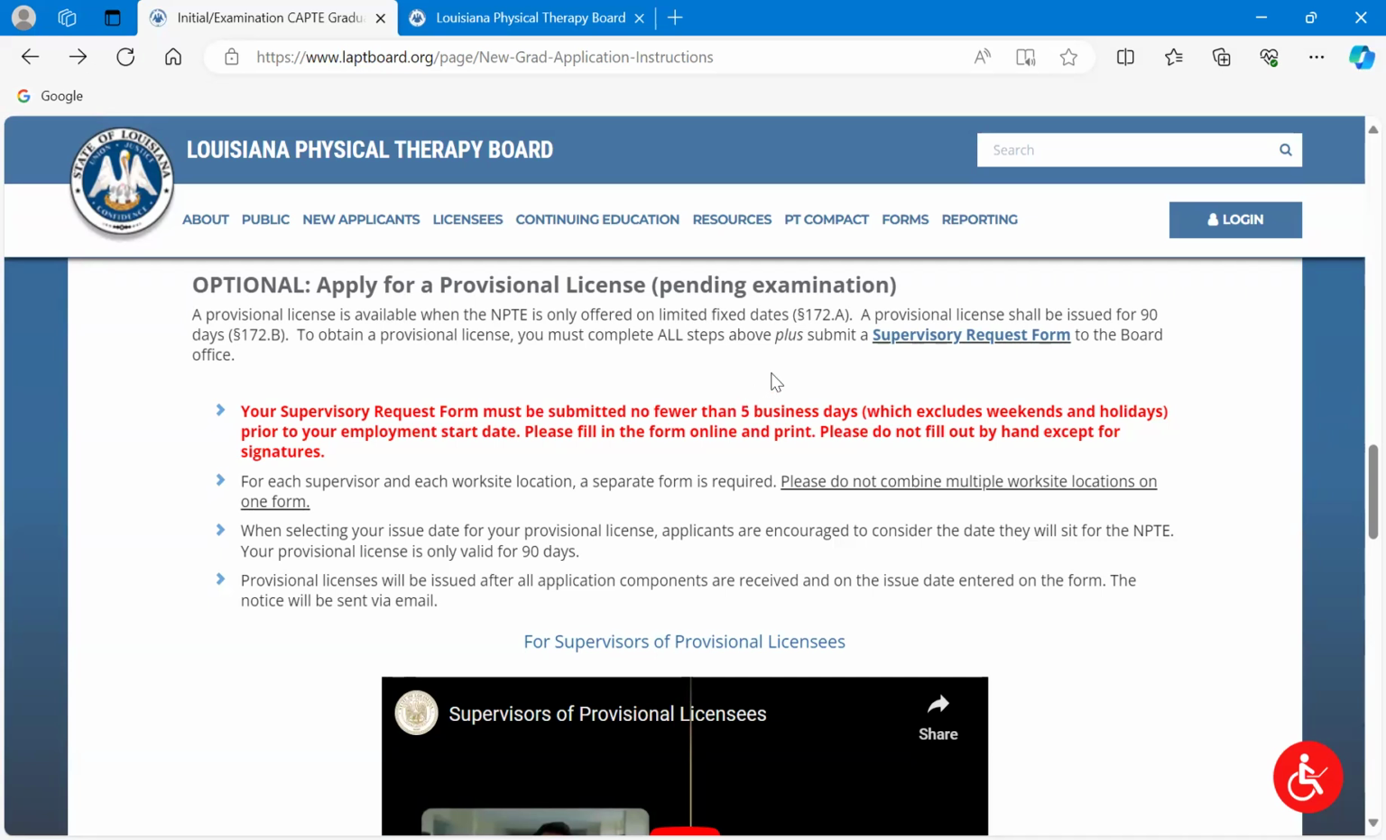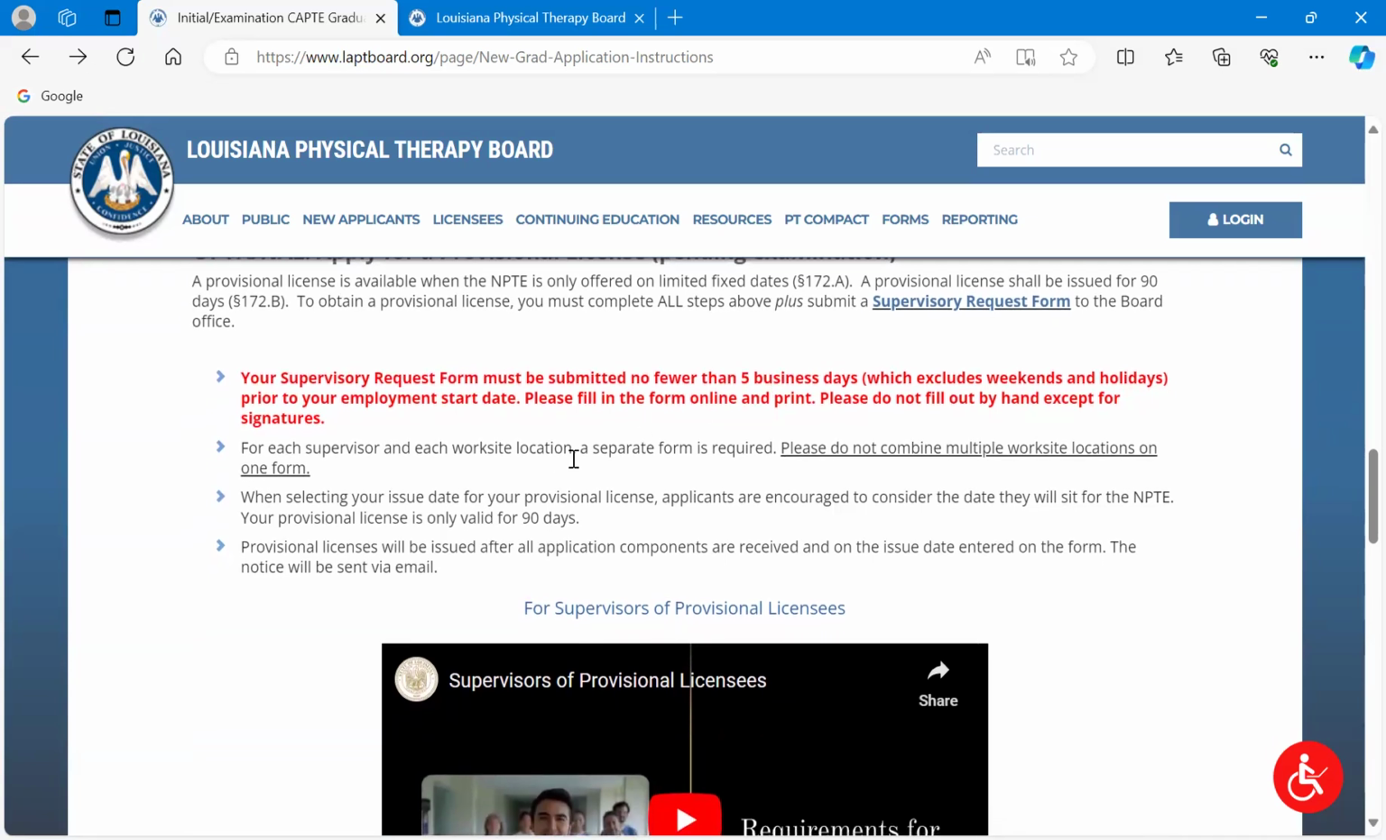I'm going to show you the form here in a second so you know what you're looking at, but I want to make some notes. So this form, it's called the supervisory request form. It must be submitted no fewer than 5 business days, and this does exclude weekends and holidays. So no less than 5 business days prior to your employment start date. Fill out the form online, print, and then please do not fill out by hand except for the signatures, because we've actually made this fillable entirely online, and it just helps us with legibility. And I don't have the best handwriting, so I know that this is helpful.